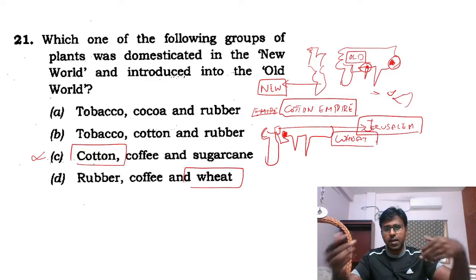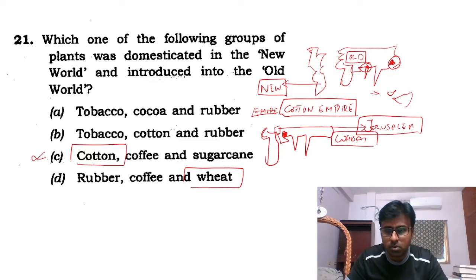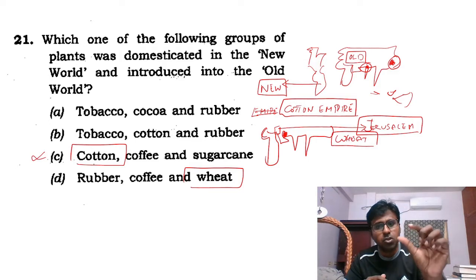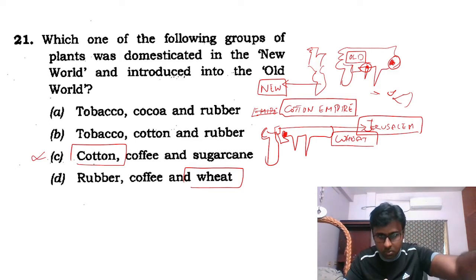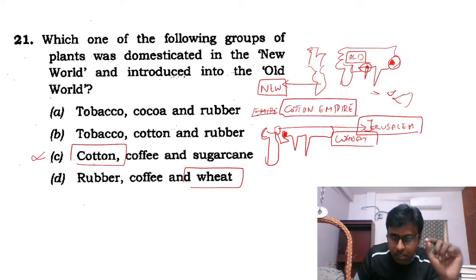This I do study in anthropology. It is called the Natufian culture. This was a question asked in the Anthropology 2020 paper as well. So this is where wheat started from.